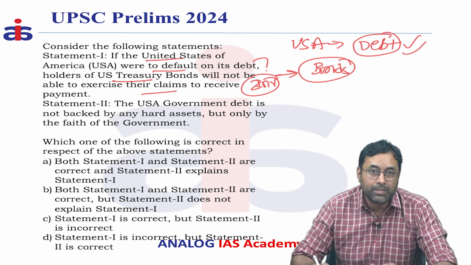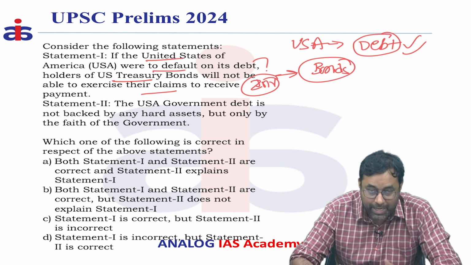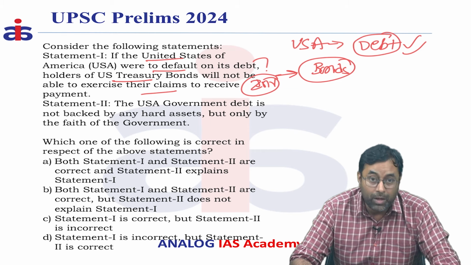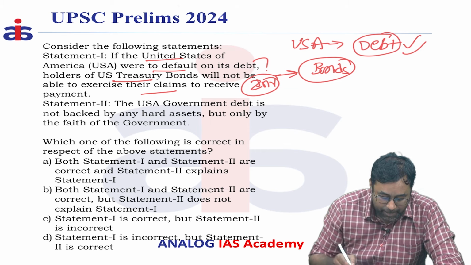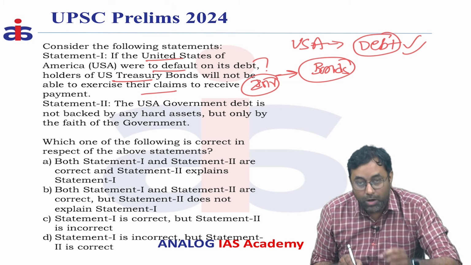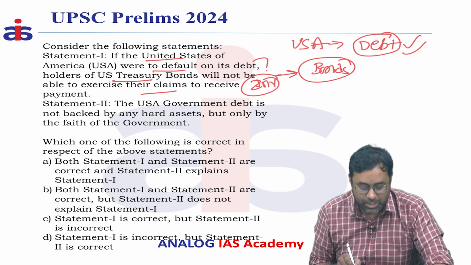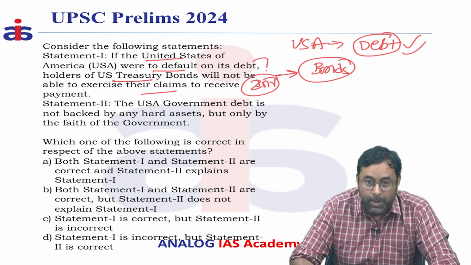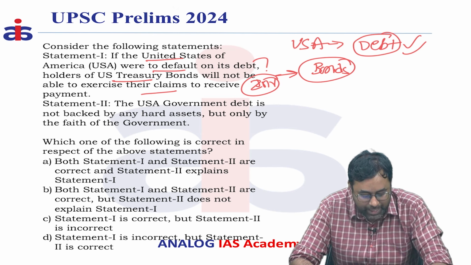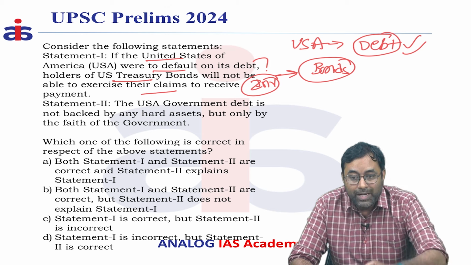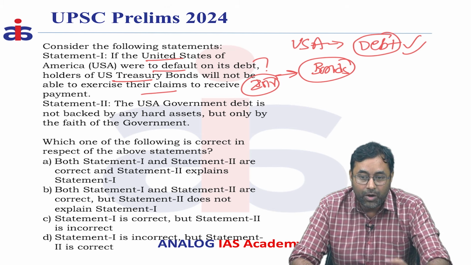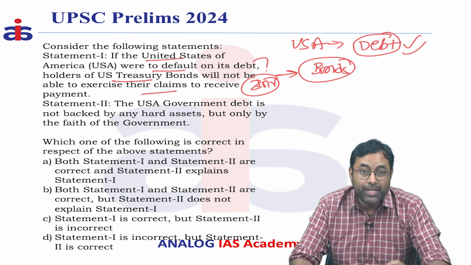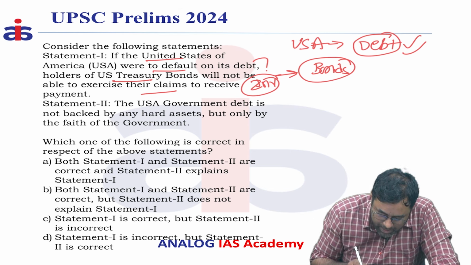Analysts from organizations like JP Morgan and other global organizations are saying that the bond holders in US Treasury bonds definitely will face a problem, but they don't have any process or proper legal mechanism to address their issues. So that's why this statement is correct.